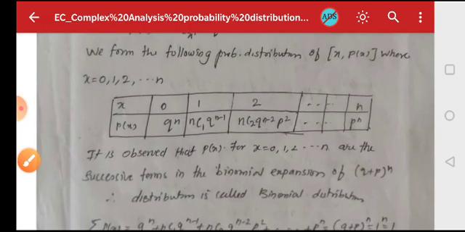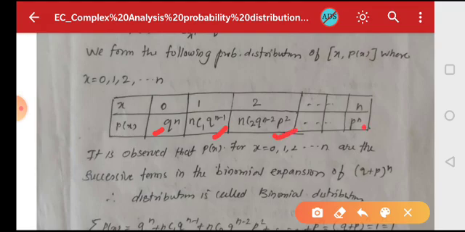When x is 0, 1, 2 and so on, the corresponding values of P(x) are q^n, nC1 q^(n-1) p, nC2 q^(n-2) p squared, and for n it is p^n.